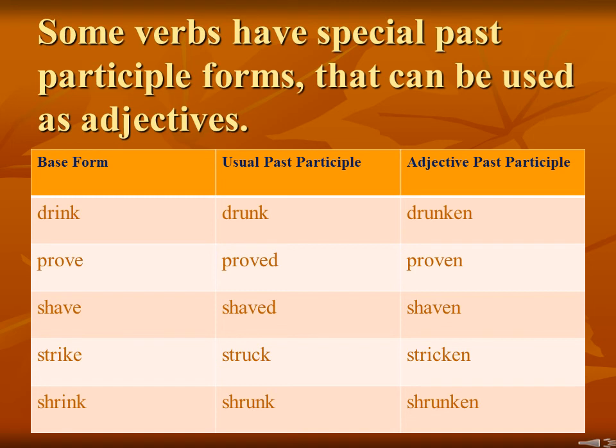Okay? So here drink, drank, and the adjective past participle is drunken. Prove, proved, proven. Shave, shaved, shaven. Strike, struck, striken. Shrink, shrunk, shrunken. Okay?